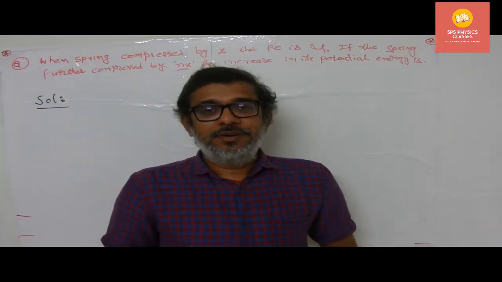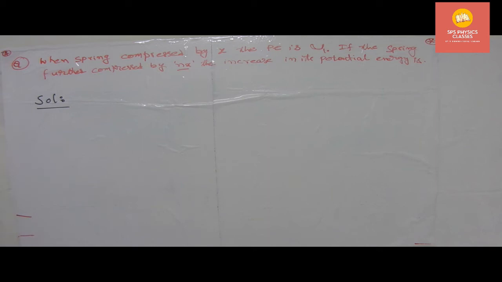Let us see the next question. Look here. When a spring is compressed by x, the potential energy is U1. If the spring is further compressed by nx, the increase in its potential energy is how much? Let us try to solve this question.